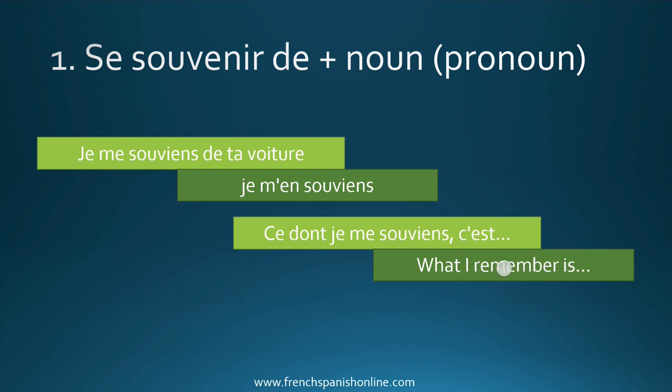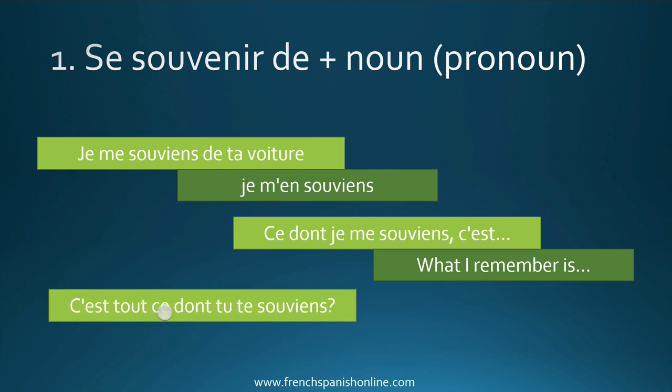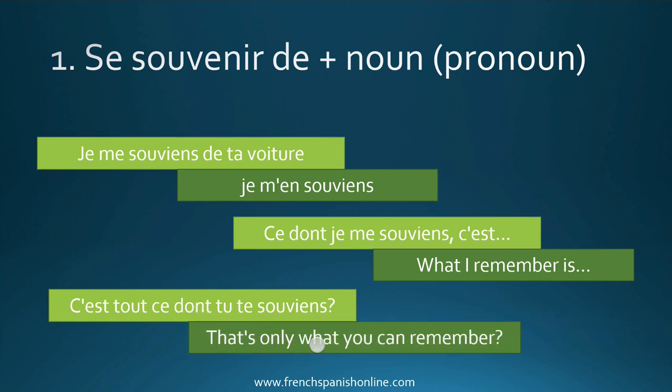Remember, in English, is not a prepositional verb. C'est tout ce dont tu te souviens? So here, it's a question, but actually, dont is not part of the question. It's just in the sentence. So that's why we can use it here to be the contraction of de quoi again. And the meaning is, that's only what you can remember. C'est tout ce dont tu te souviens. So with the verb se souvenir de, we need dont.